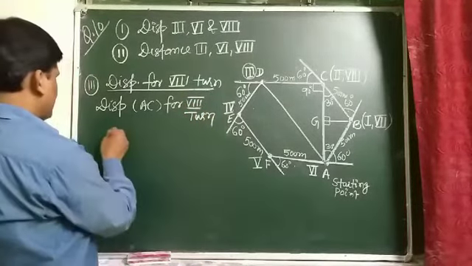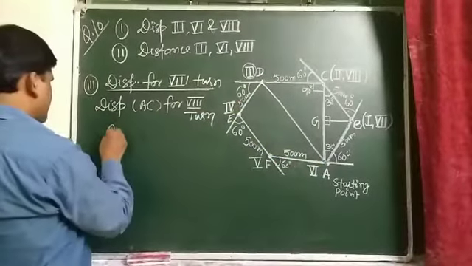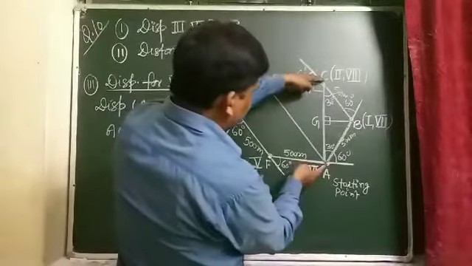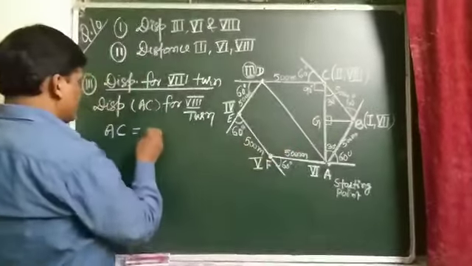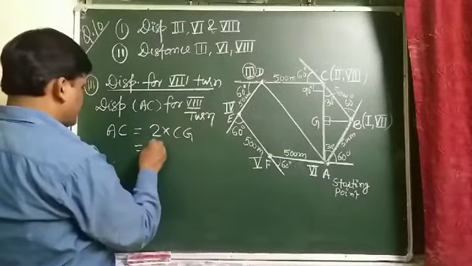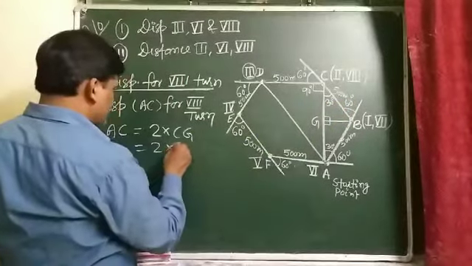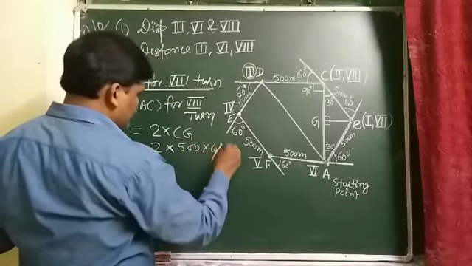Student, I have already calculated base by hypotenuse. So AC is 2 of CG, and CG we have already calculated: base by hypotenuse, that is 500 cos 30 degree.